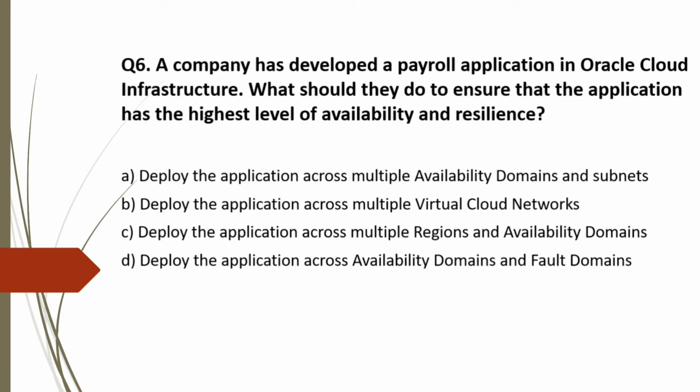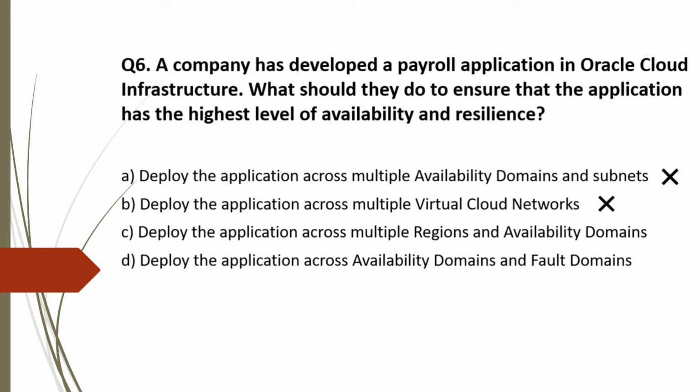Now analyze the answers. Option A is a good solution, but it would fail in case of a regional outage. So this is incorrect. Option B is incorrect. Deploying the application in multiple VCNs won't provide you the highest level of availability and resilience.